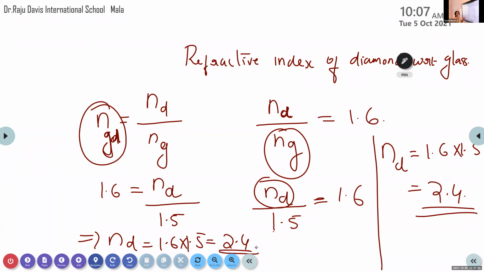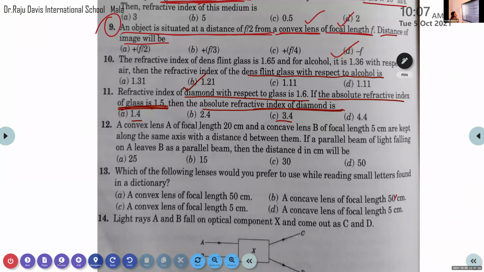Is there any unit for the refractive index? No, ma'am, there will be no unit for refractive index. Okay, it is just a number. Now the next question. So the correct option is option B, 2.4.